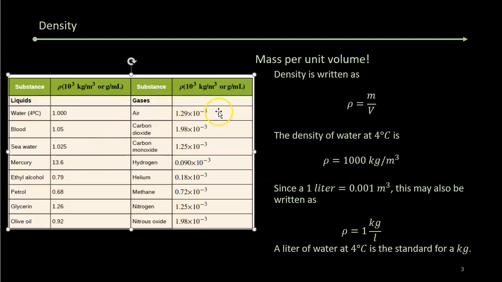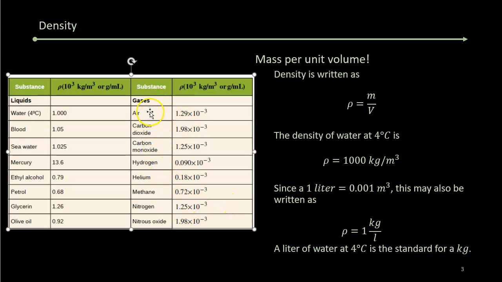air, 1.29 times 10 to the minus 3, or really just 1.29 kilograms per cubic meter. Water is 1,000 kilograms per cubic meter. So if you look at a cubic meter of air, that's 1.29 kilograms. And if you look at some of this, you'll begin to understand why different things are problematic.